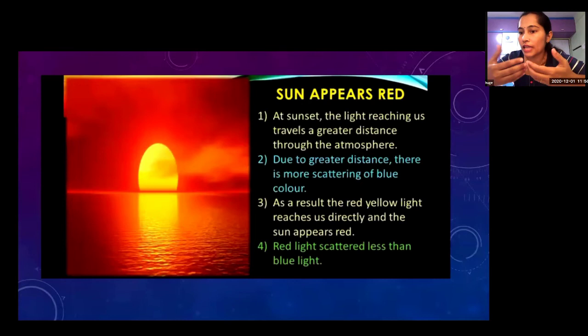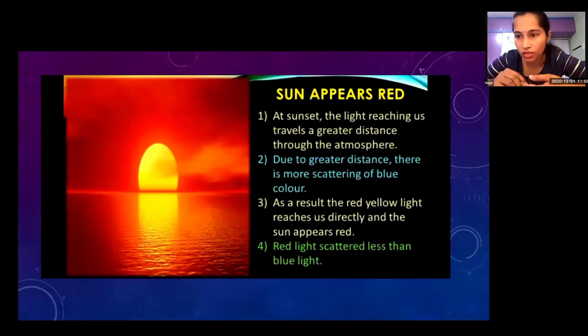Blue light is scattered more. As a result, red yellow light reaches us directly, and the sun appears red. At sunset and sunrise, the sun appears red, and compared to blue light, red light is scattered less.